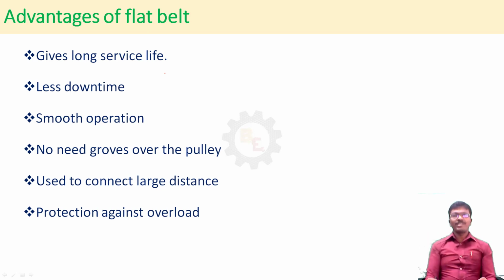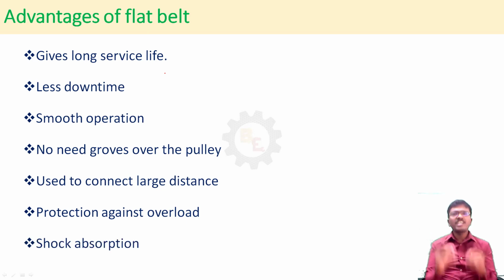Protected against overload. Yeah, this is an important point. Imagine, due to power fluctuation, more power is generated in the motor, but it should not be transmitted to the machine member. At that time, we allowed a tension difference between the two sides of the belt, right? In the tight side and slack side. So when the power exceeds, what will happen? The pulley alone will idly rotate, so the power will not be transmitted from the driver to the driven. So it is protected against overload.